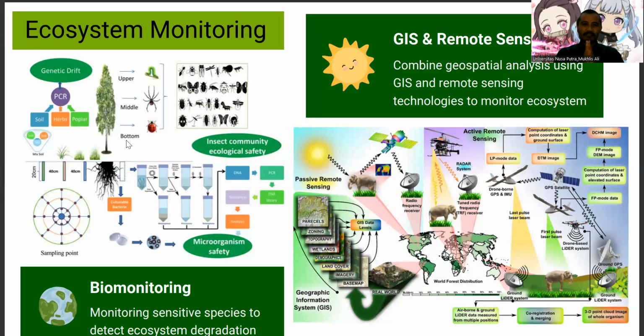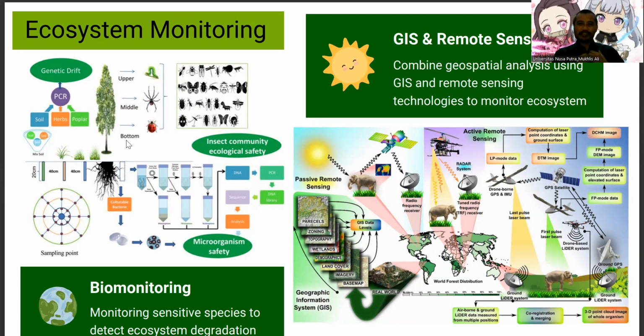So if the insect or bug community changes in number, maybe becomes lower, it means something is happening to the ecosystem quality.